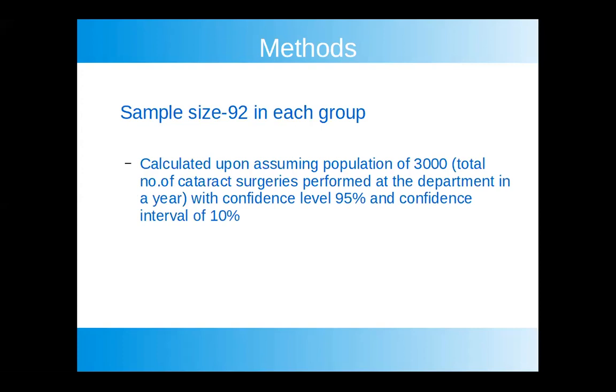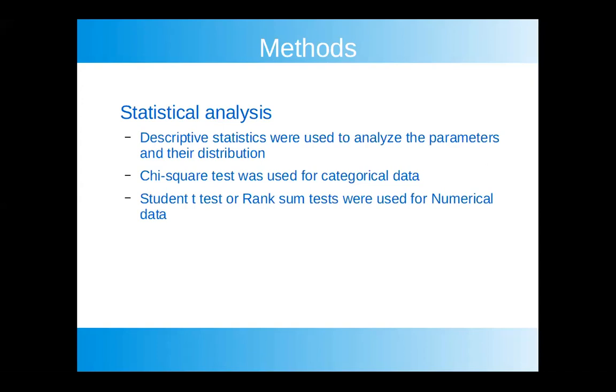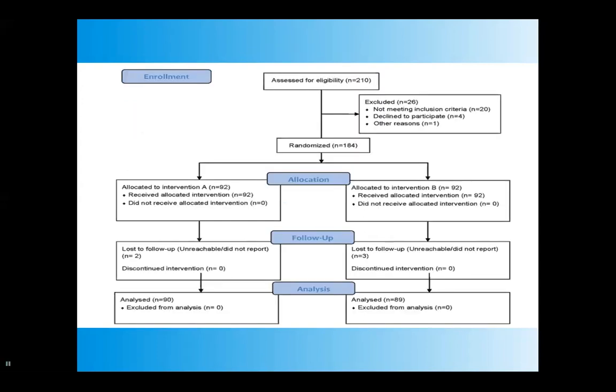A sample size of 92 was reached in each group upon assuming a population of 3,000, which was the total number of cataract surgeries performed at the department in a year, with a confidence level of 95% and confidence interval of 10%. For the statistical analysis, descriptive statistics were used to analyze the parameters and their distribution. For categorical data, the chi-square test was used, and for numerical data, the student t-test or rank sum test were used.